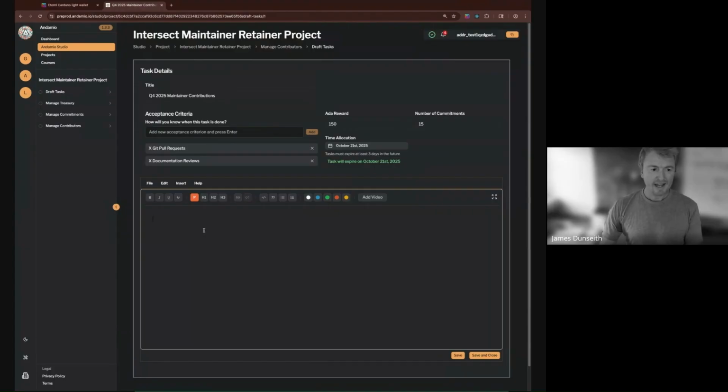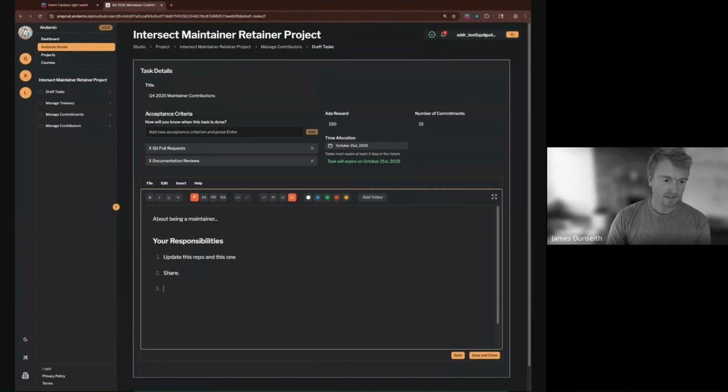And we could keep adding to the list, and I'll show you another thing about this in just a moment. And then you have a rich text editor right here about being a maintainer. You can use markdown headings to put headings in here. You can embed video and images and code in here. It's pretty full featured. We could have links here, share, etc. I'm going to save this as a draft.